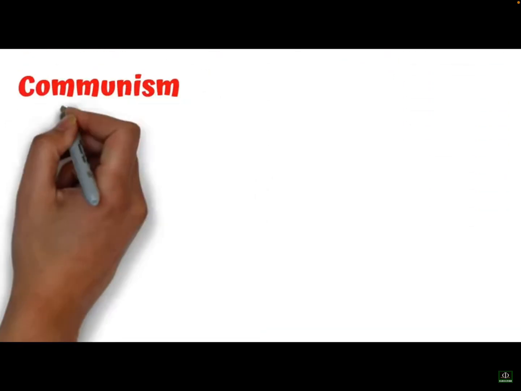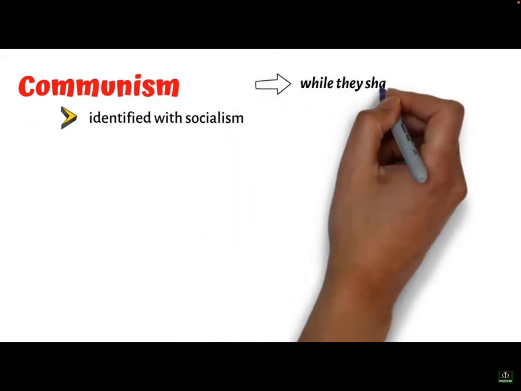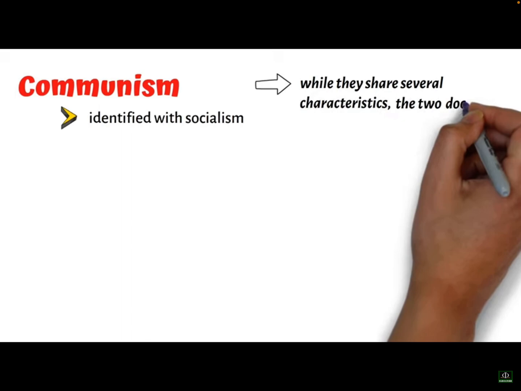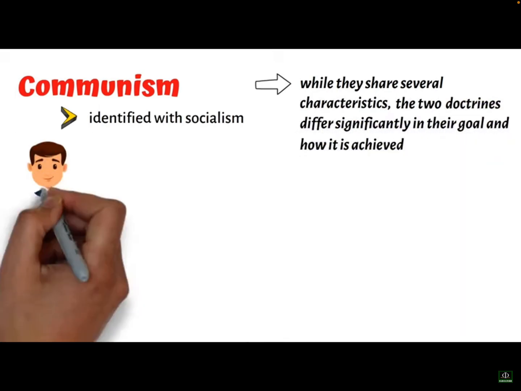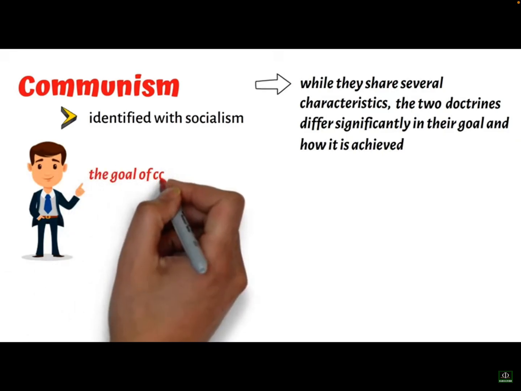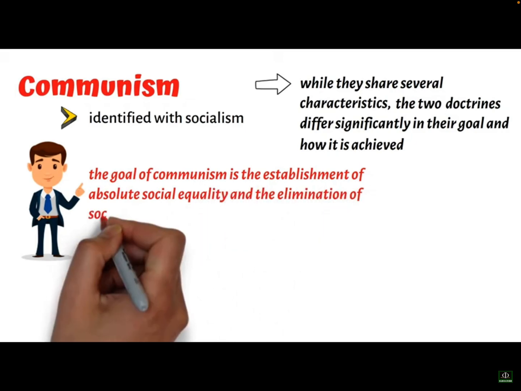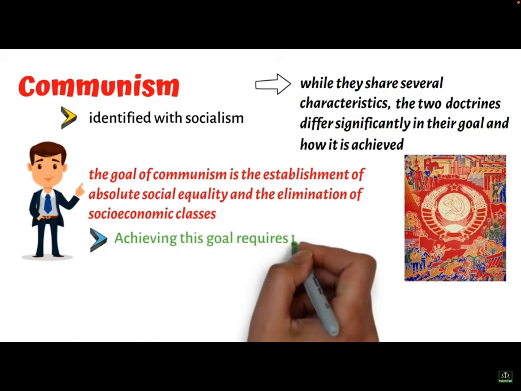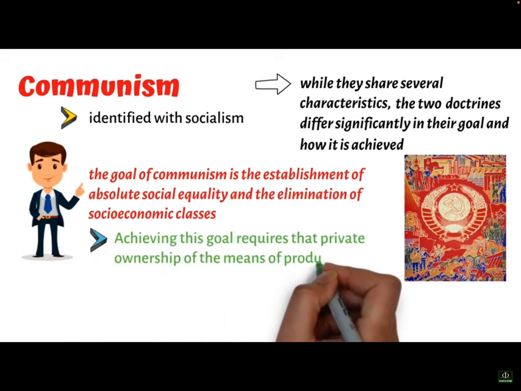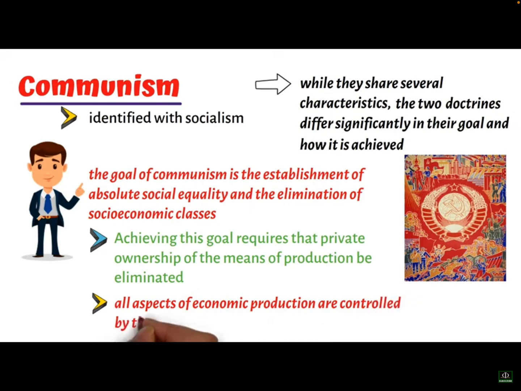Today, communism is often identified with socialism. However, while they share several characteristics, the two doctrines differ significantly in their goal and how it is achieved. For one, the goal of communism is the establishment of absolute social equality and the elimination of socioeconomic classes. Achieving this goal requires that private ownership of the means of production be eliminated. Hence, in communism, all aspects of economic production are controlled by the central government.